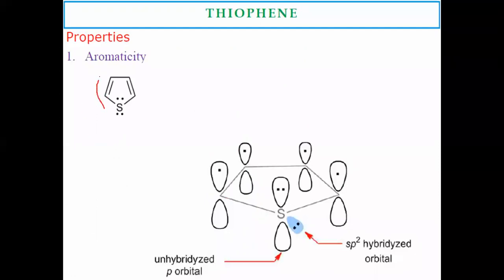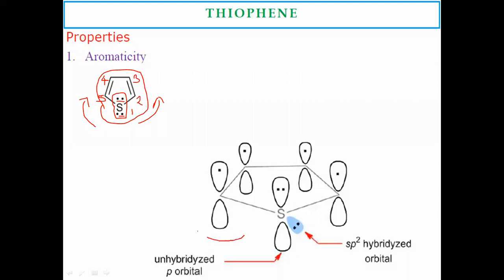Thiophene is a 5-member structure with sulfur as the heteroatom. This is sulfur, which is present as a heteroatom in the 5-member ring. The numbering in thiophene starts from the heteroatom sulfur as 1, then 2, 3, 4 and 5. In this way, you can give the numbers either in a clockwise or anti-clockwise direction, on both sides. Here, sulfur is a heteroatom along with unshared electrons present in the outermost orbit of sulfur.